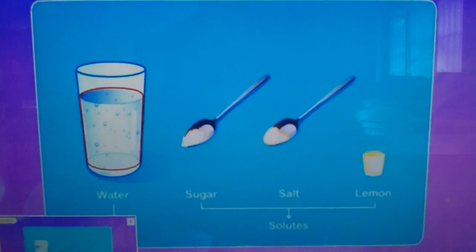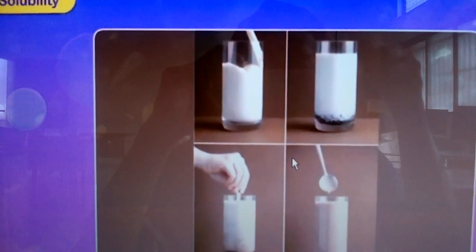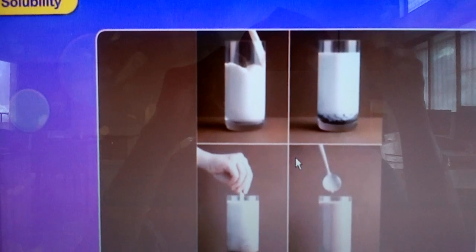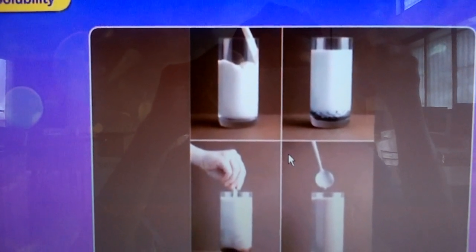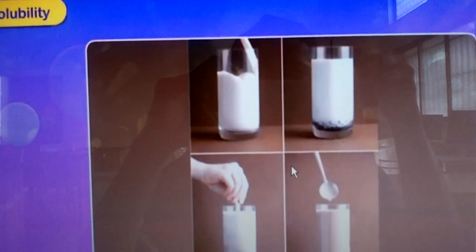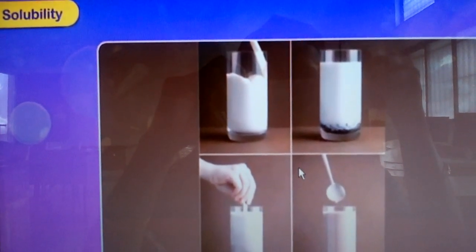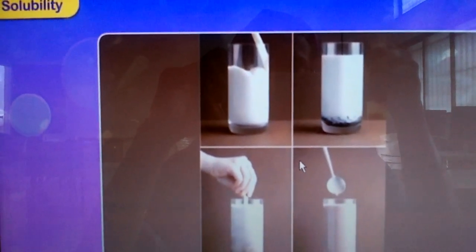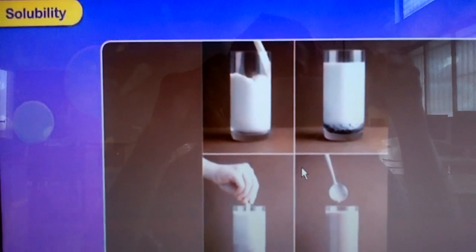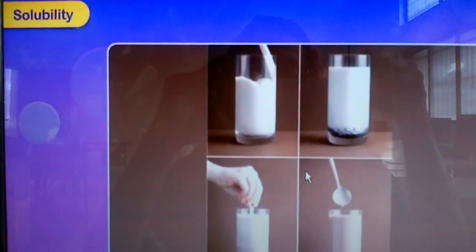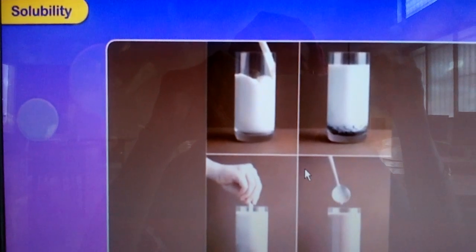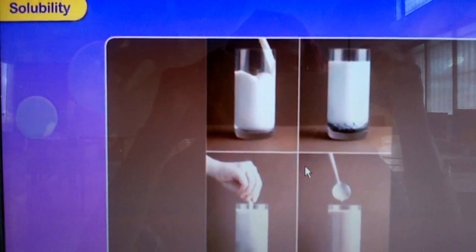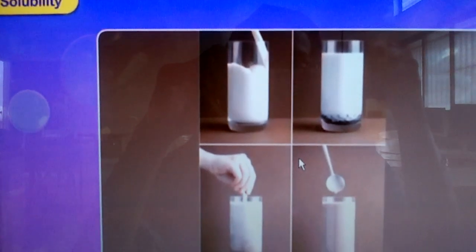Now next we'll see solubility, children. So what is solubility? Solubility is the ability of substances to dissolve in a liquid. So whatever substances we used here, salt, sugar, lemon, they are completely mixed into the liquid. That is called solubility.